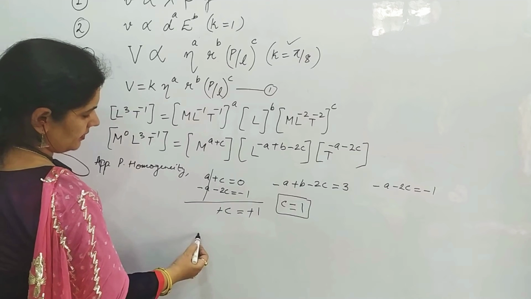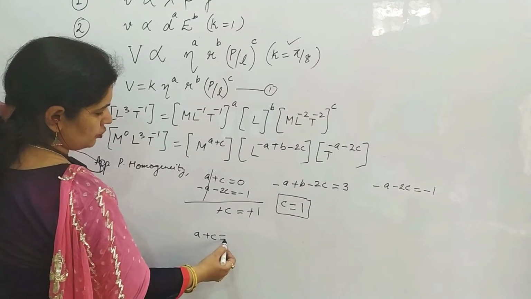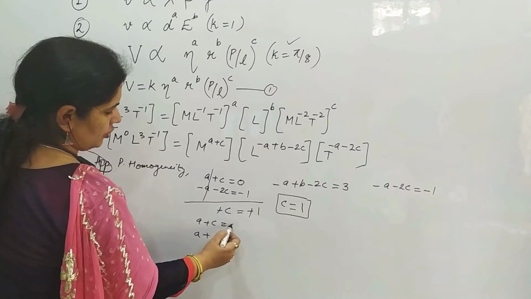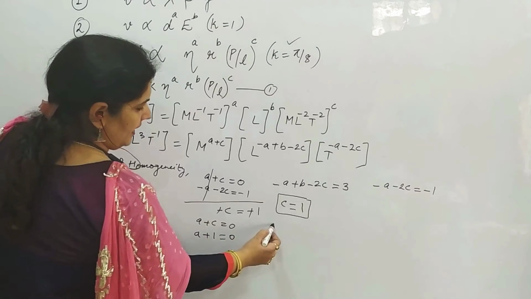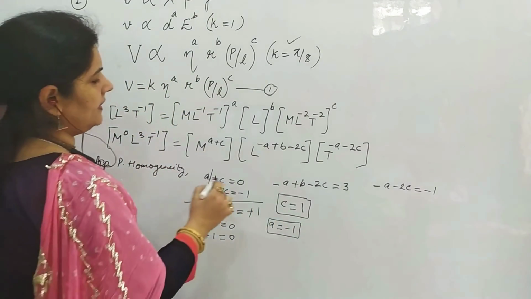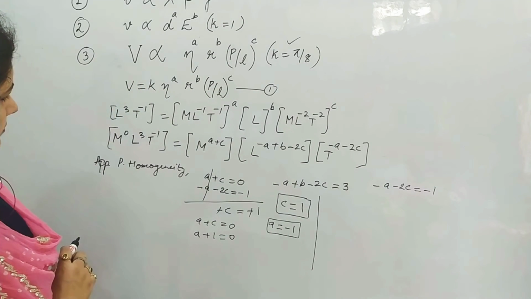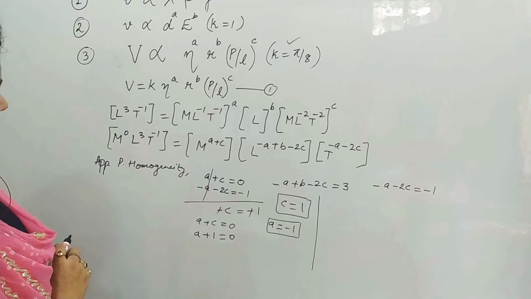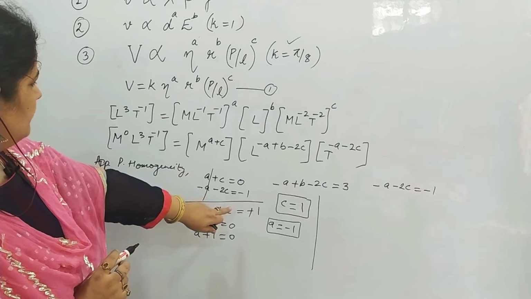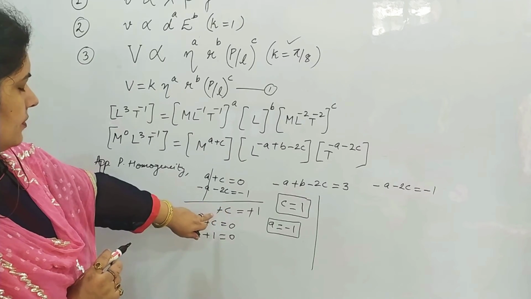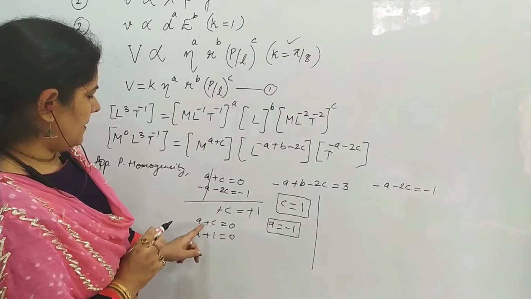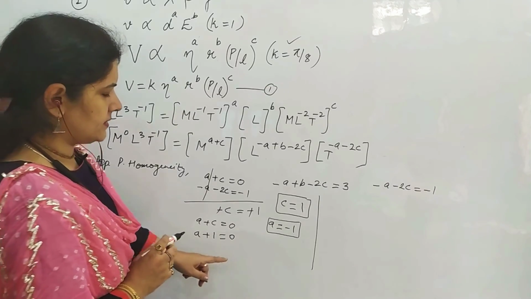Putting this C here, A plus C is equal to 0. So A plus 1 is equal to 0. A is equal to minus 1. What is the value of A? Minus 1. Right? This is minus C, na? Minus C is equal to minus 1. A minus 2C is minus 1. No, the value of C will be 1 only. So putting value of C here, A plus C was 0, so A comes out to be minus 1. Yes. Right?